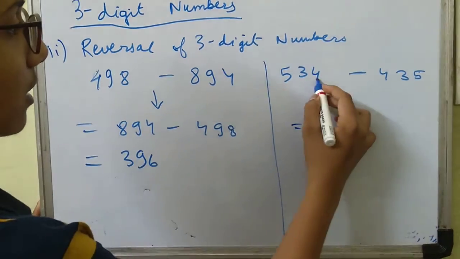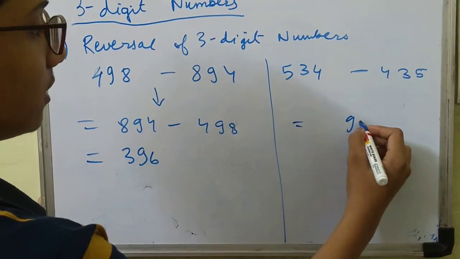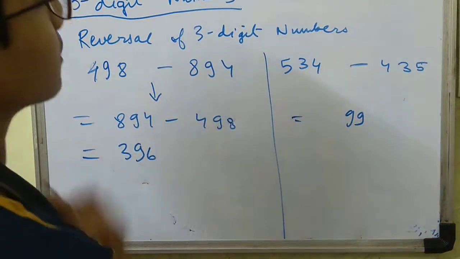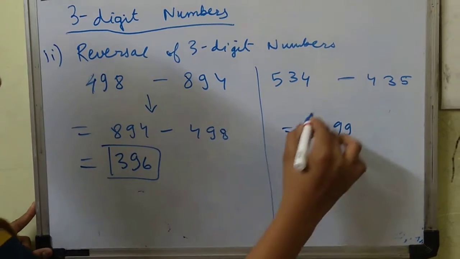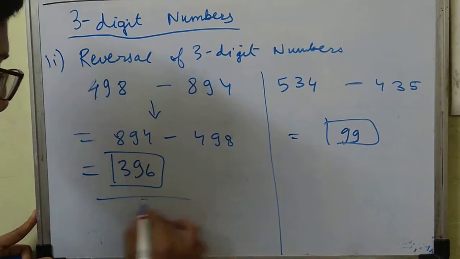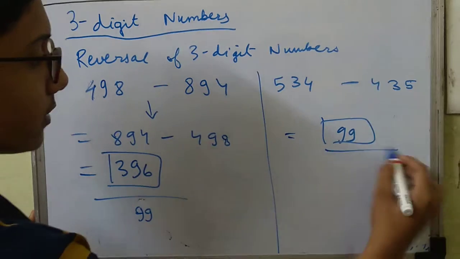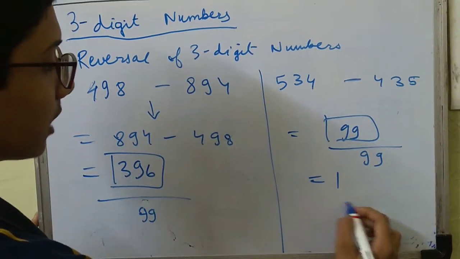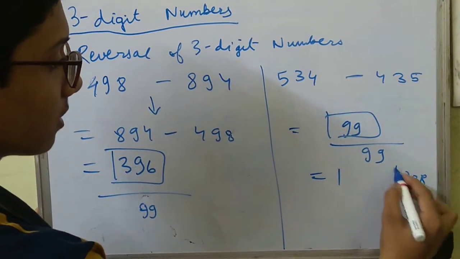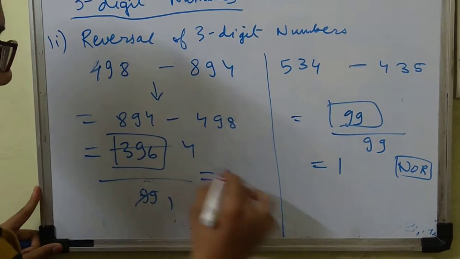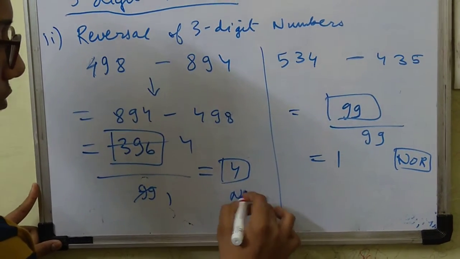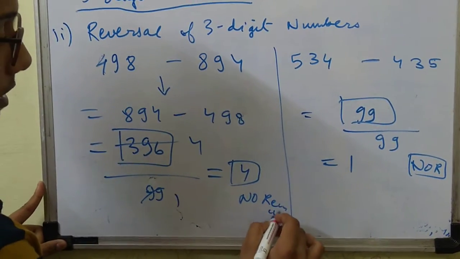What is it? It is 99. Yes, it is 99. Now, if you look at these numbers and then divide by 99, obviously in this case, 1, that means no remainder. In this case, let's solve: 99 ones are 99, 4 times, that means 4, again no remainder. This trick works every time.